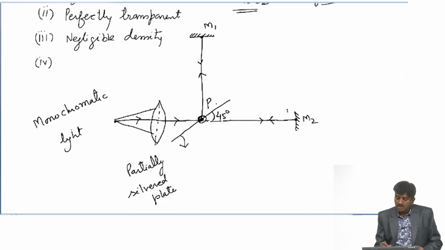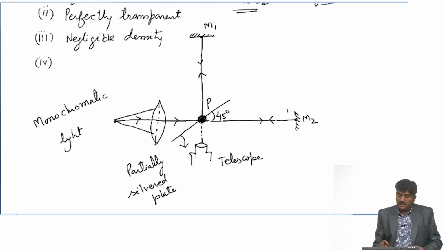These waves will be considered like coherent waves, and these coherent waves superimpose at this point, and we can see an interference phenomenon by the help of telescope. This is a telescope,